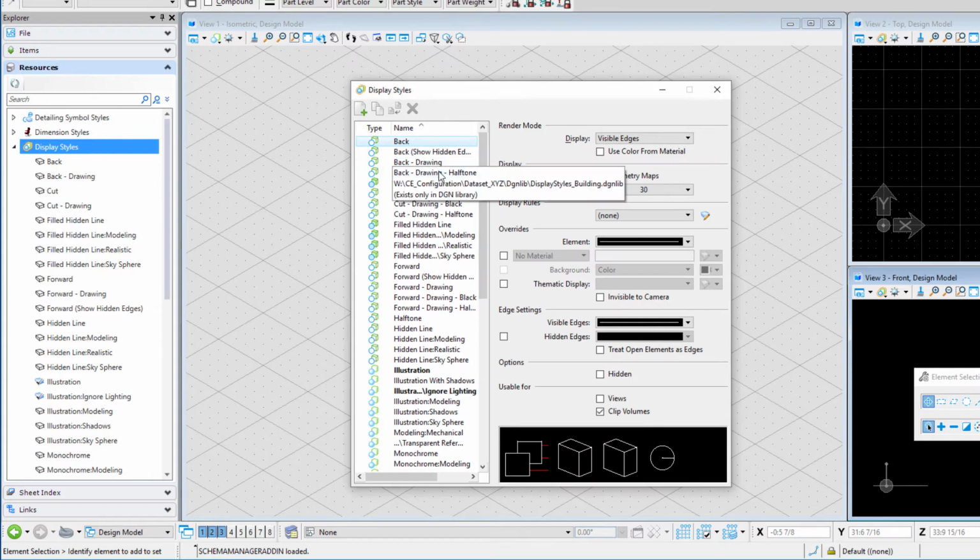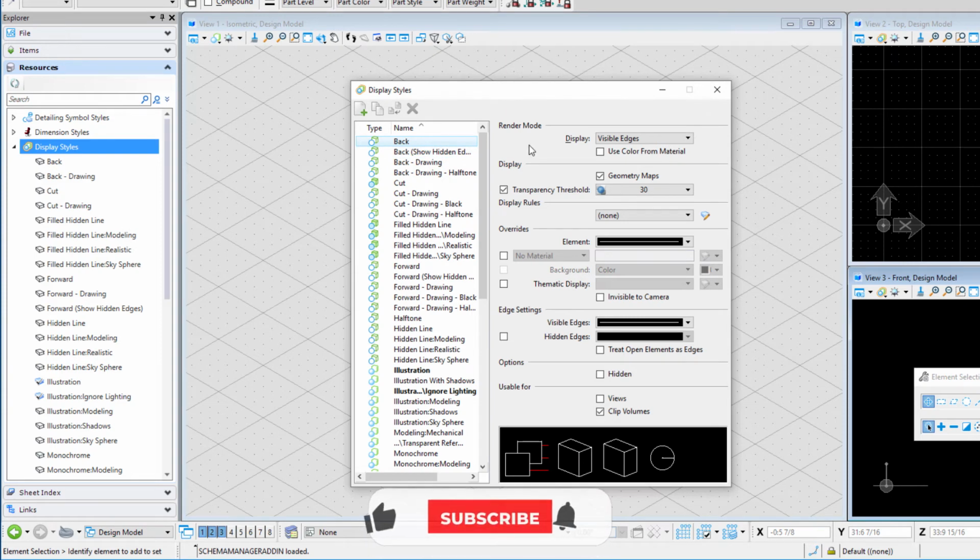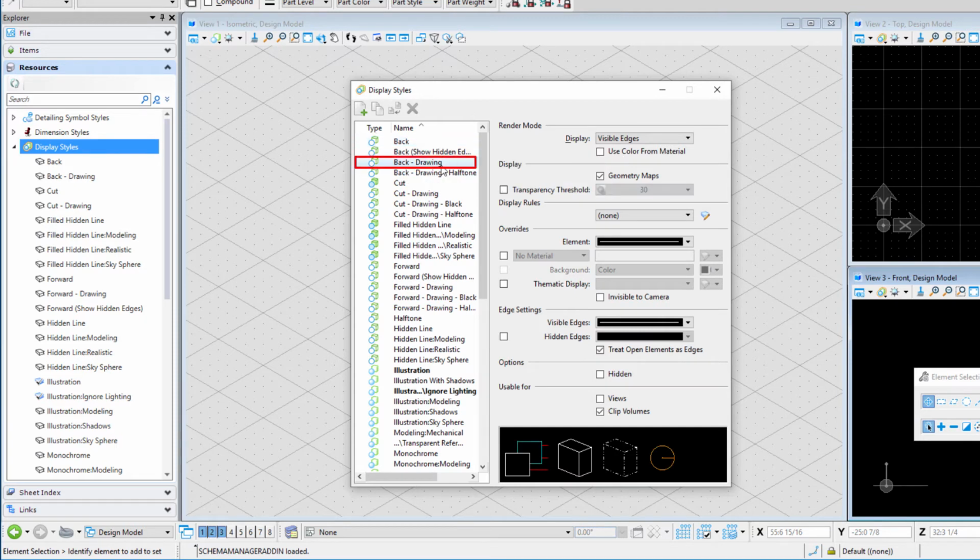You can see some of the display styles are indicated that they are for drawings. And so we're going to add one here, and we're going to use this to resymbolize any drawing line work to a dashed symbology. Now, why would you want to do that? Well, perhaps you want to dash your back view on your floor plan. So you want to show what's in the reflected view dashed on the drawing. And so if we create a dashed display style, then you can turn on that back view and have it display as dashed.